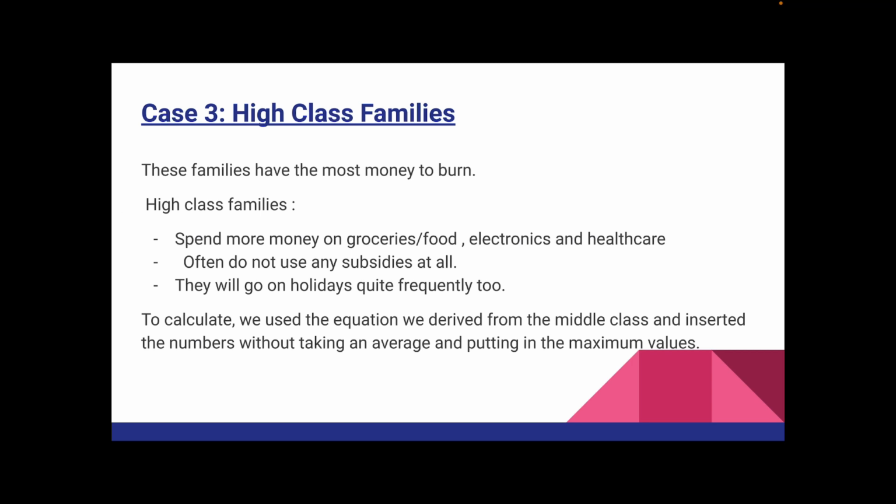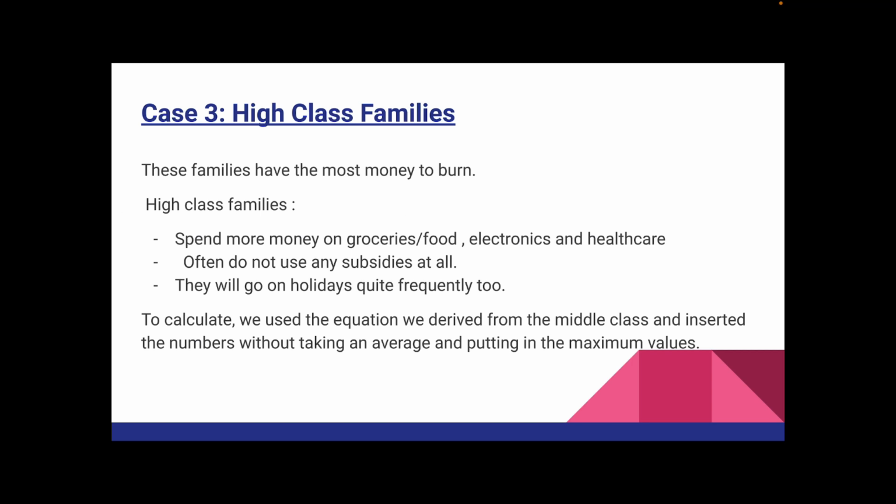Okay, let us now proceed to our case study 3 on high class families. In general, these families have higher incomes and earnings. Therefore, we would say that these families have the most money to burn. It is also because they earn more than the other two classes of families. They would spend more money on groceries, food, electronics, and healthcare. Definitely way more than the other two classes of families, as they would not have to worry about not having enough money. This would also mean that they often do not use subsidies at all.